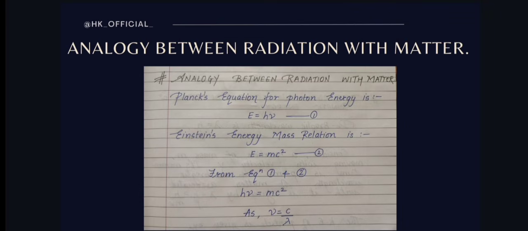I hope you understood it very well. I have taken it very slowly. Again, I will revise it for you. We have to consider two equations, and you have to remember those. The first one is Planck's equation, E is equal to h nu. The second is Einstein's energy mass relation, E is equal to mc square. Just equate them, then put nu is equal to C by lambda, and you will get lambda is equal to h upon mc.